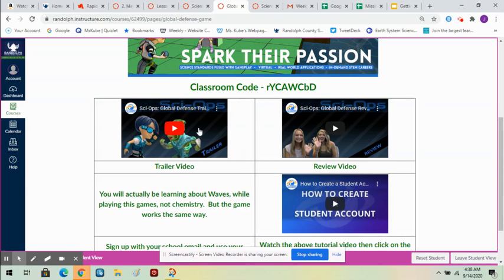Here's a trailer about the game, and here are two students that are playing the game. They're playing the chemistry game, sorry. This student's a former chemistry student, and this one's just beginning, and they're both playing the game, and then they give a review of the game. You can see how the game is played in action as they're playing it.